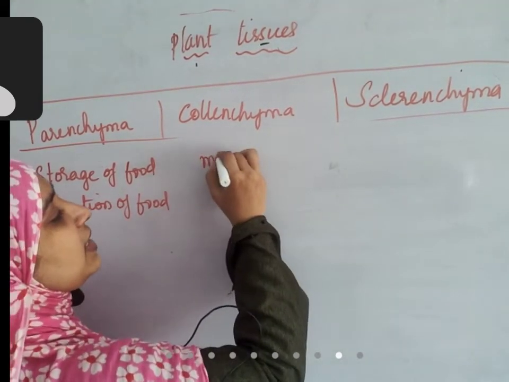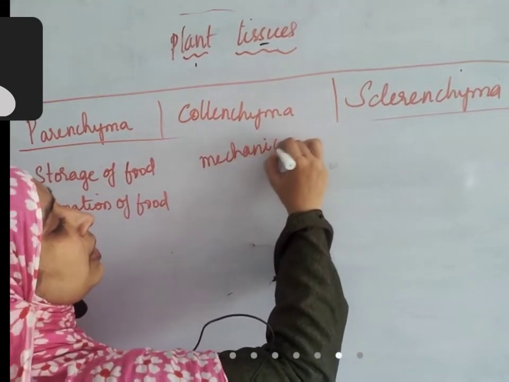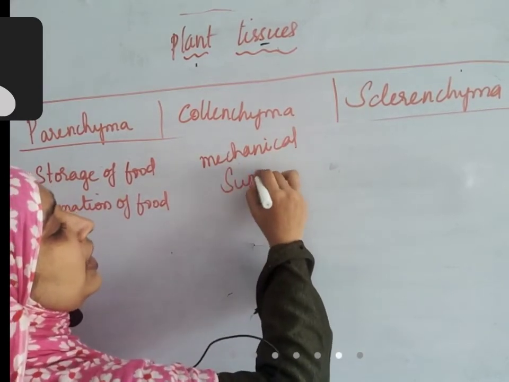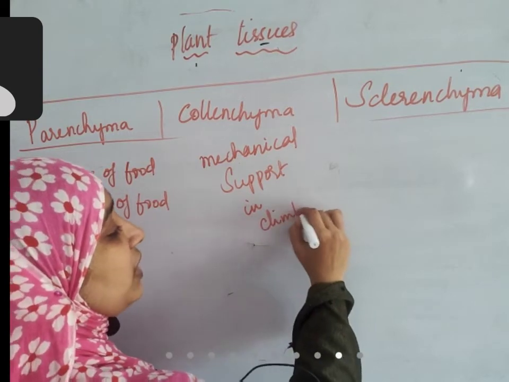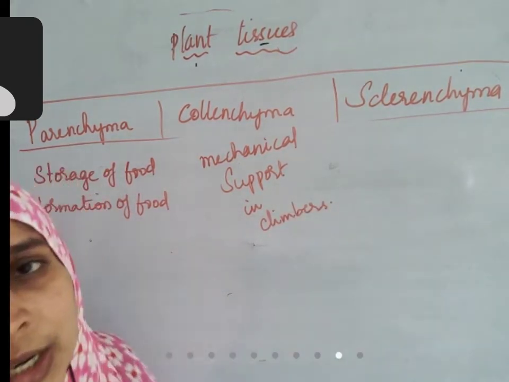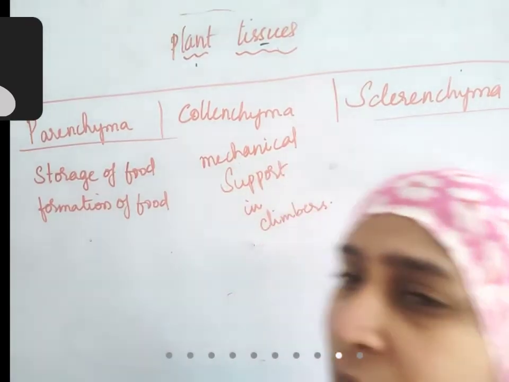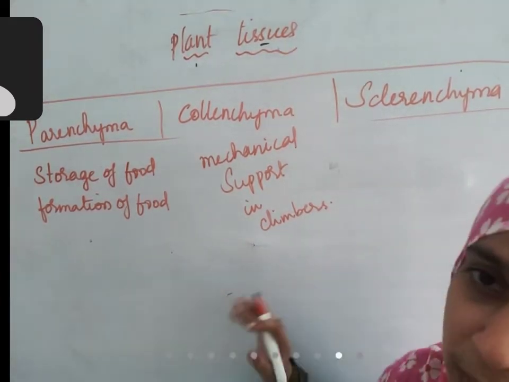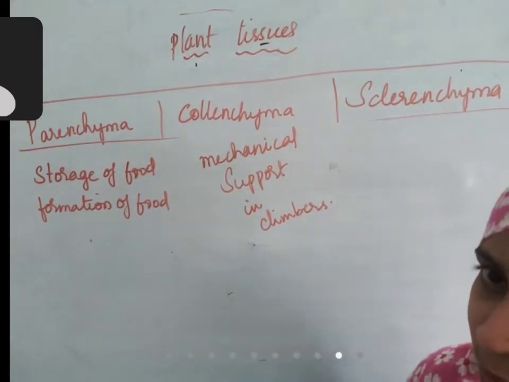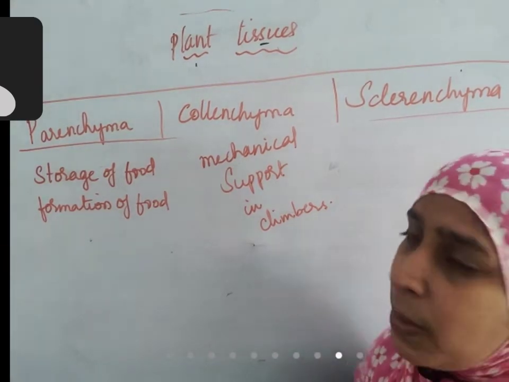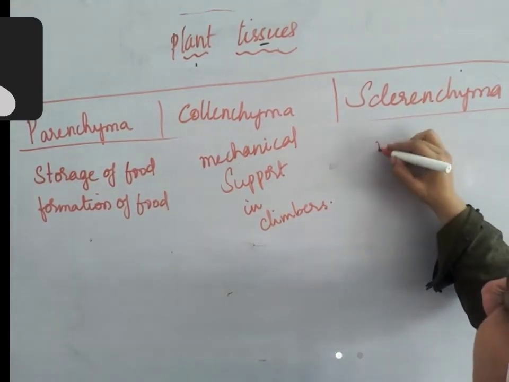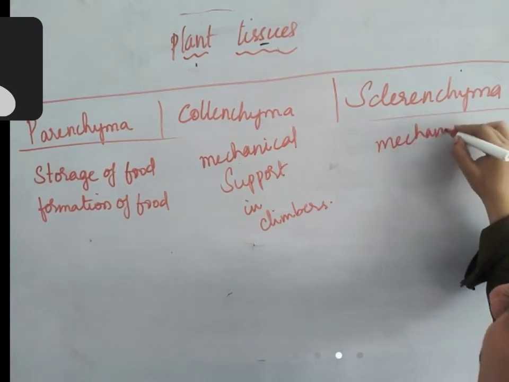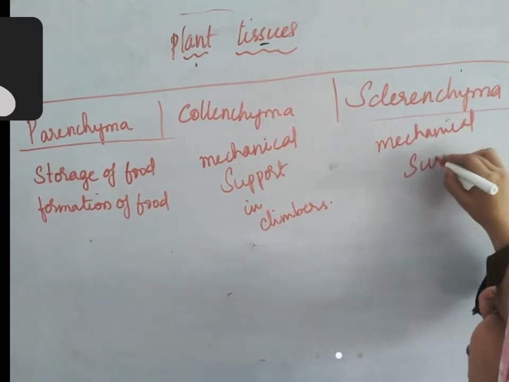Collenchyma gives mechanical support in case of climbers. So it's not very thick mechanical support. It gives mechanical support but with flexibility. Climbers need to be flexible. You can bend the stem of that climbers. But in case of very hard stems, this sclerenchyma is present. So this gives mechanical support in trees.